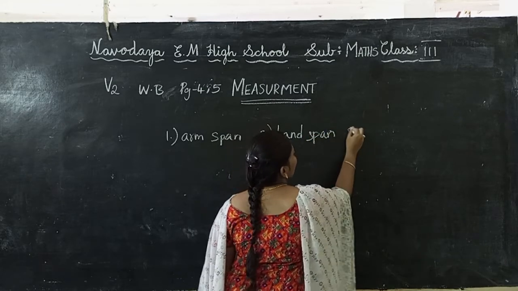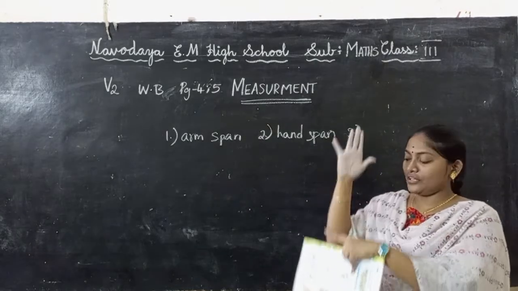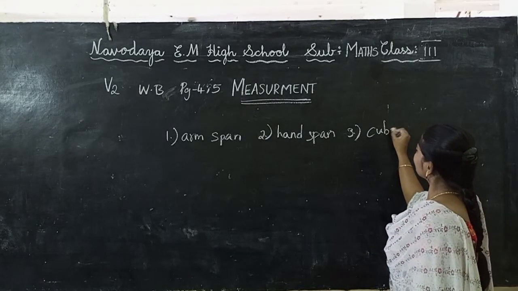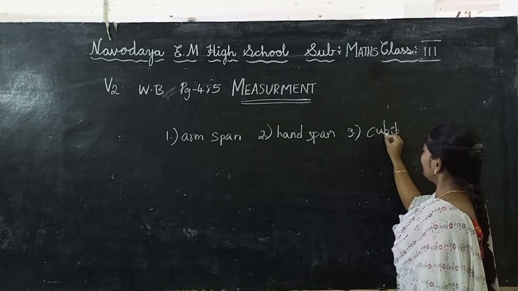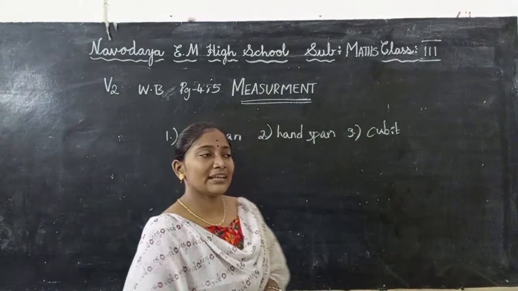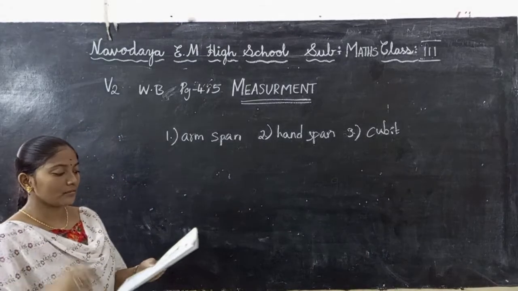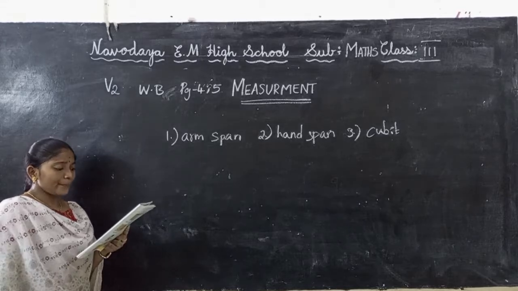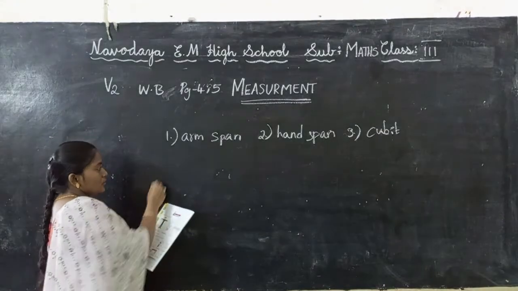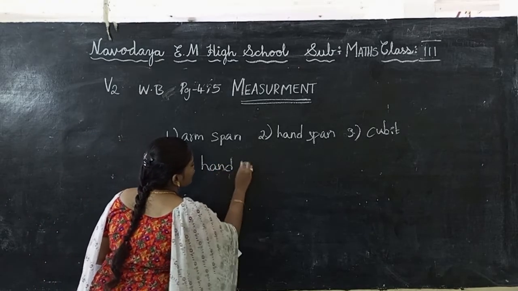The last one, what is it? It's a cubit. From a flower shop, they will ask you how many cubits do you want. We will say 1 cubit, 2 cubits. What will be the approximate length of a pencil? The approximate length of a pencil is 2 handspans.